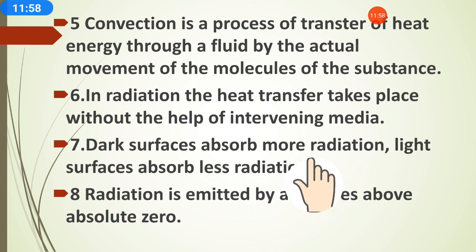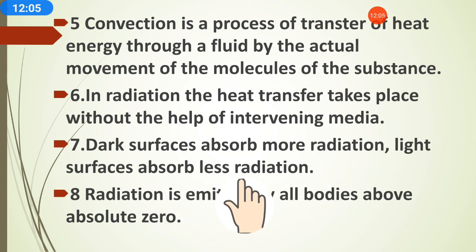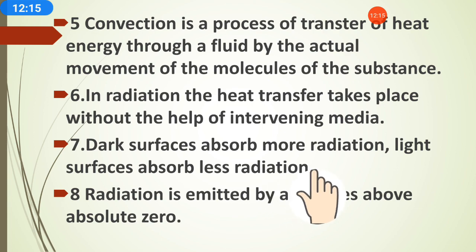One more example: in summer we wear light clothes. Why? Because light clothes will absorb less radiation of the sun, and it will keep us a little bit cool. It will prevent us from heat radiation.